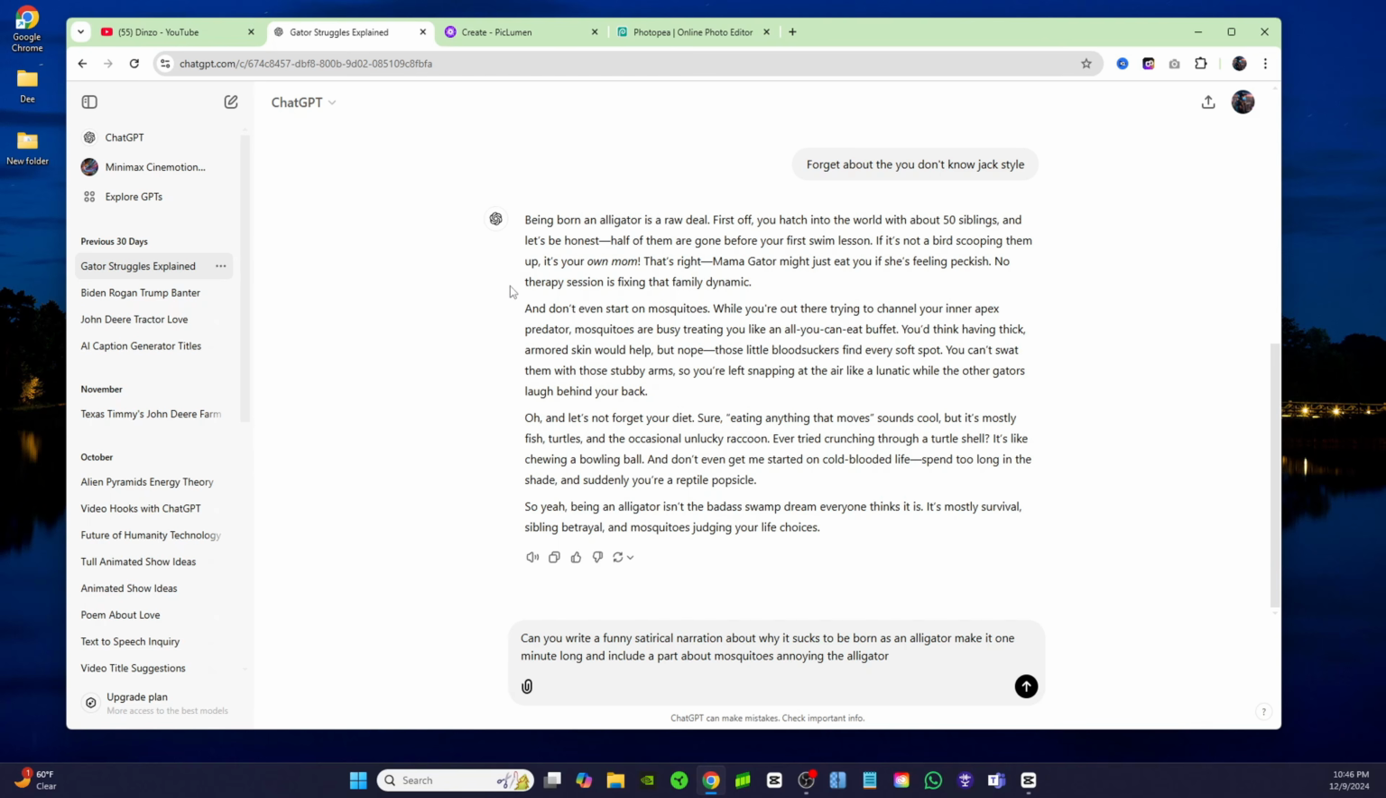So once you get this narration, just click on this button, read aloud. Being born an alligator is a raw deal. First off, you hatch into the world with about 50 siblings. All right, so you're just gonna let it play out and record that audio, capture that audio some way, and you'll have a free voiceover.